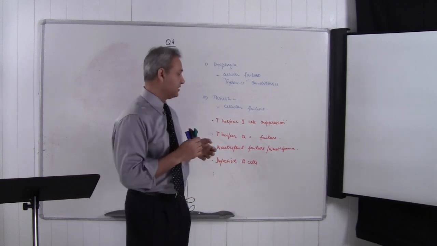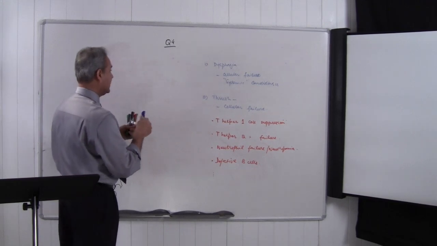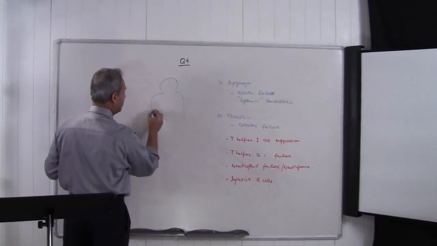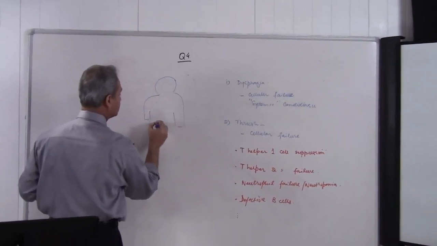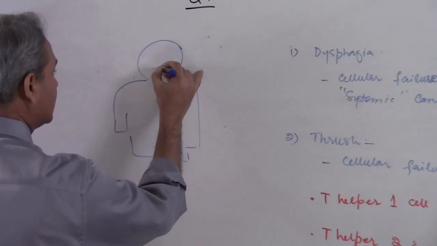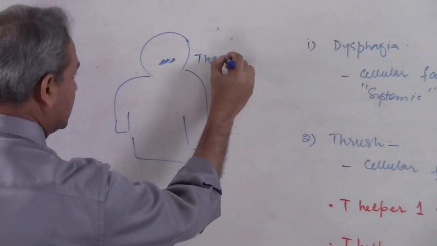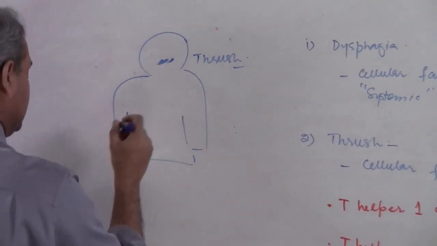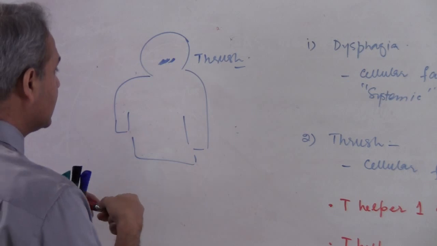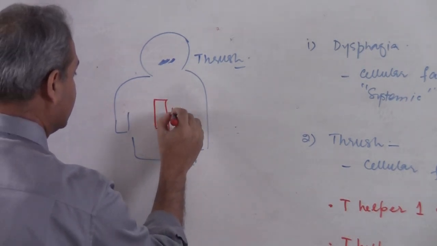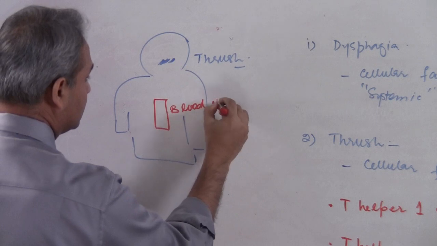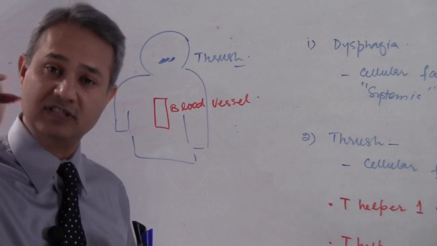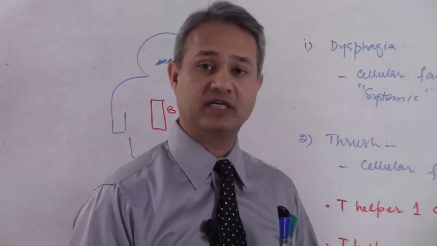So let's say this, we understand that now we have candidiasis of, let's say, mucocutaneous areas. Let's say I'm just going to use thrush as an example, candidiasis in the mouth, or it could be in the blood vessels. Here is what you must know. So let's say this is the blood vessels. So here is something which you must know. This is what they're trying to ask when they ask you a question like this.